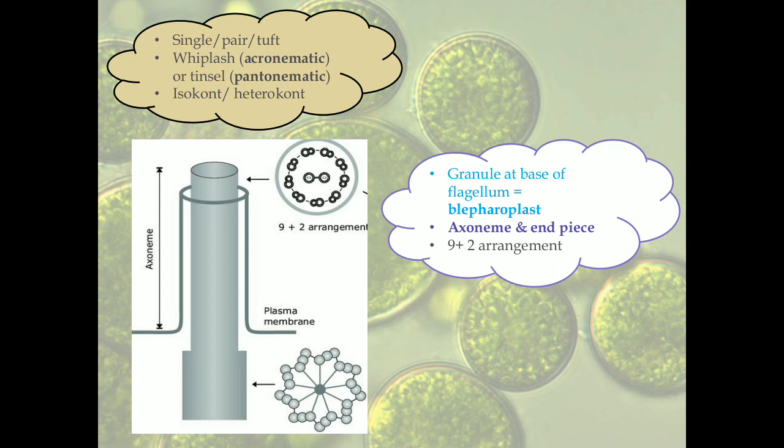They are not attached. So when you take a cross section of the flagella, what you actually see is that there are 9 peripheral double fibrils and 2 central simple fibrils which are not attached to each other. This is called the 9+2 arrangement of the flagella. Of course, the type of flagella, the number of flagella, the position of the flagella, everything will vary from one organism to the other, and actually it is an important feature when you talk about classification of the algae.